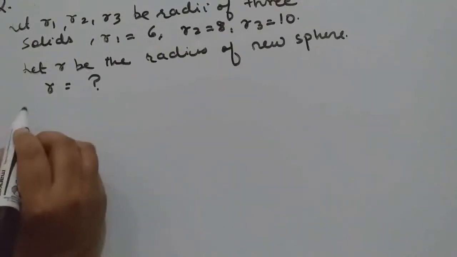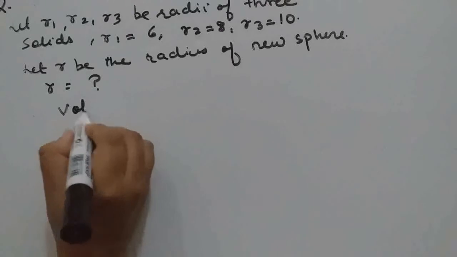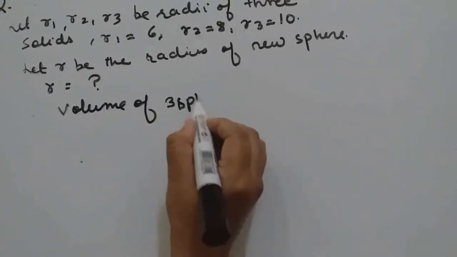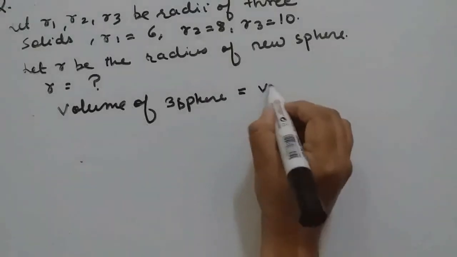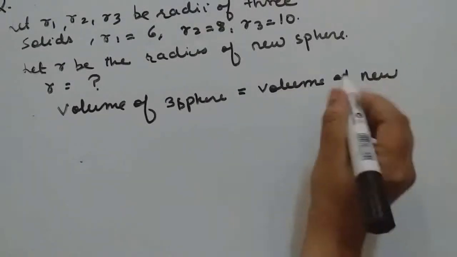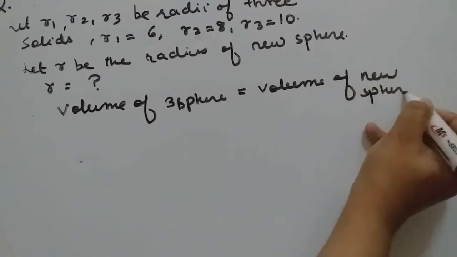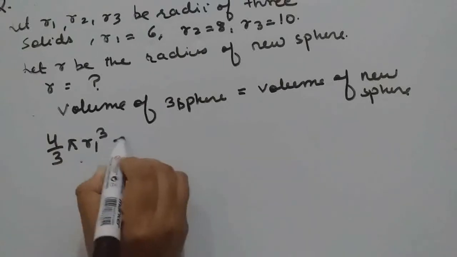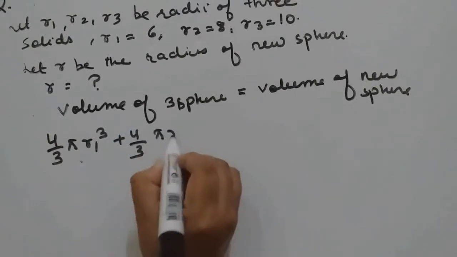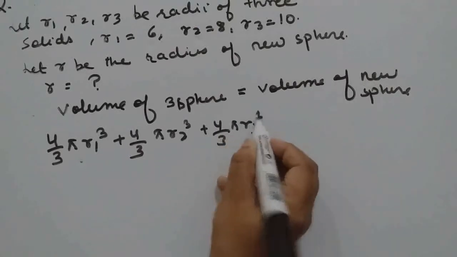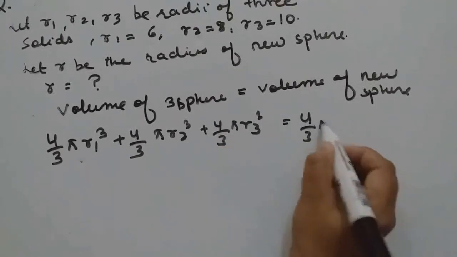Okay, so now since volume of 3 spheres equals volume of new sphere, we can write. So 4 by 3 pi r1 cube, 4 by 3 pi r2 cube, 4 by 3 pi r3 cube, and here 4 by 3 pi r cube.